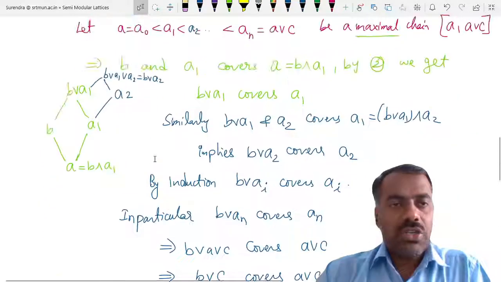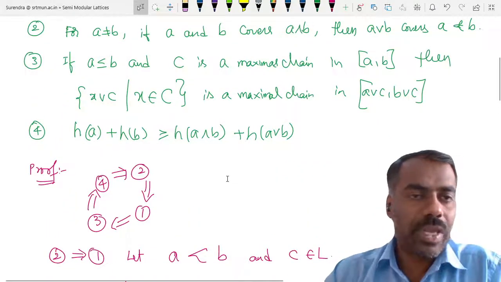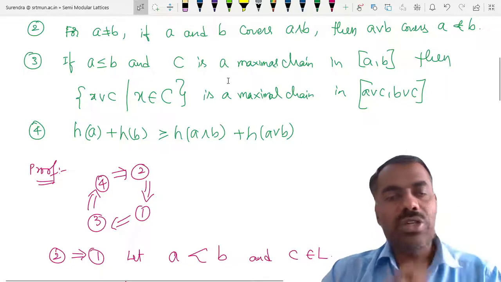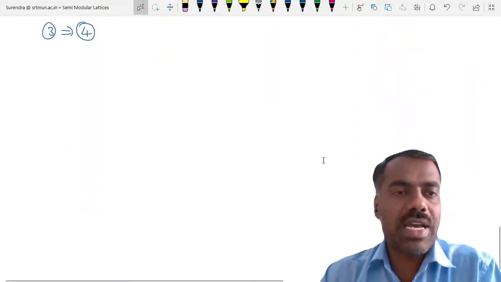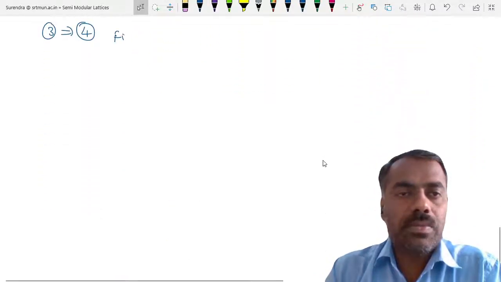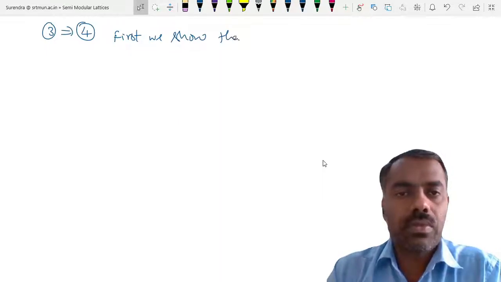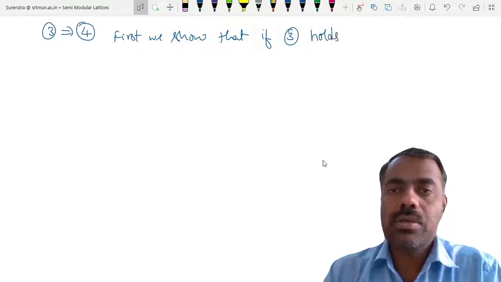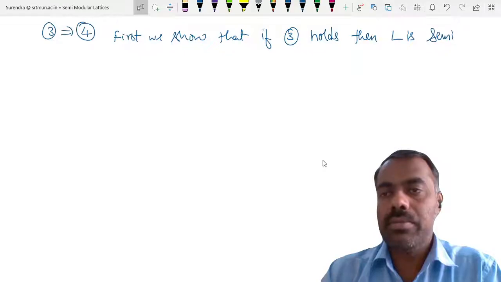But we first show that if 3 is true, then it is actually semi-modular. Okay. So whenever condition 3 is true, we want to show that it is semi-modular. What is meant by semi-modular? To show semi-modular, so first we show that if 3 holds, then L is actually semi-modular.